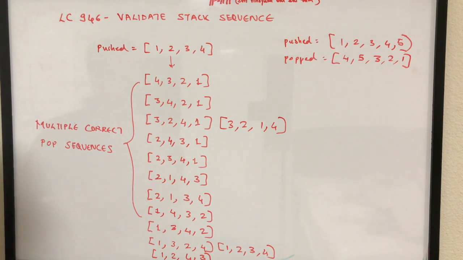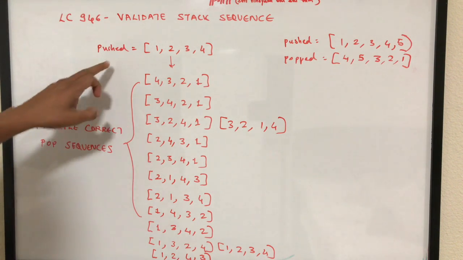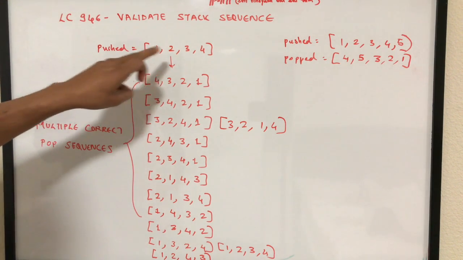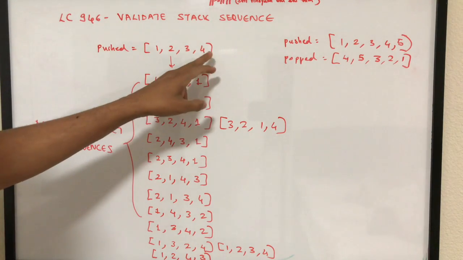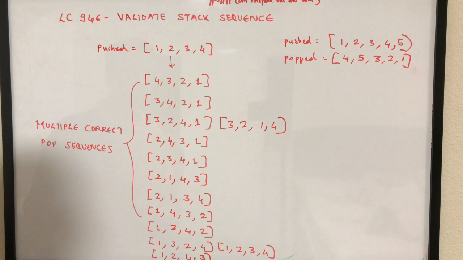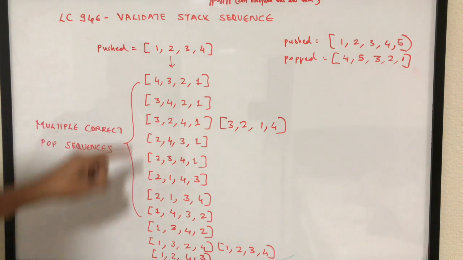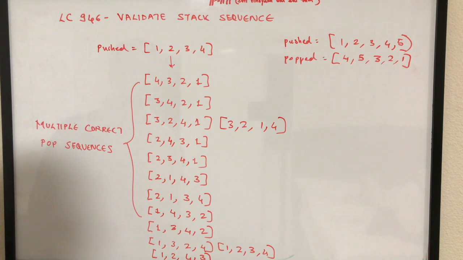So let's try to understand this problem, looking at one example that I put here, which is different from the original problem statement. It is missing the pop, but the reason for that is this will be easier for us to understand and list all the possible results.